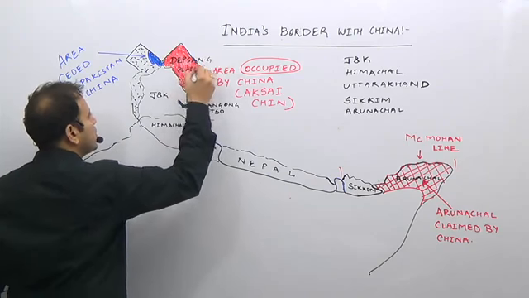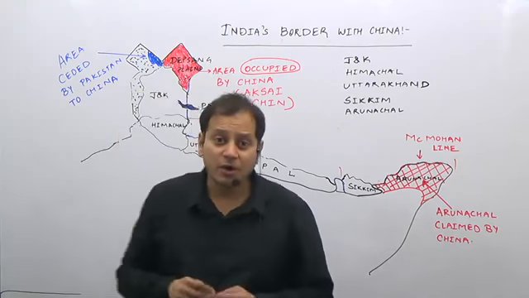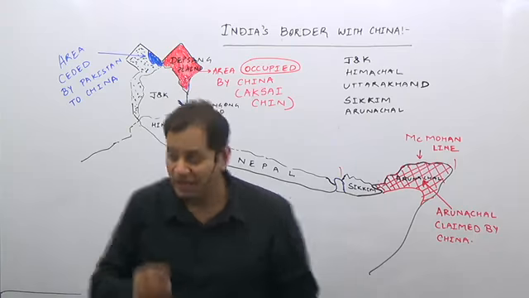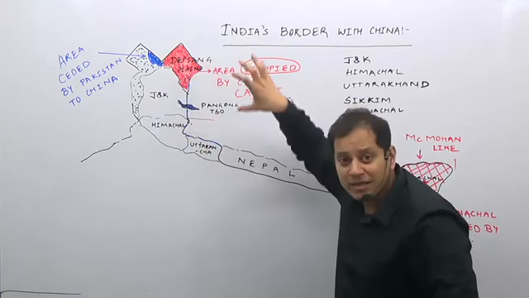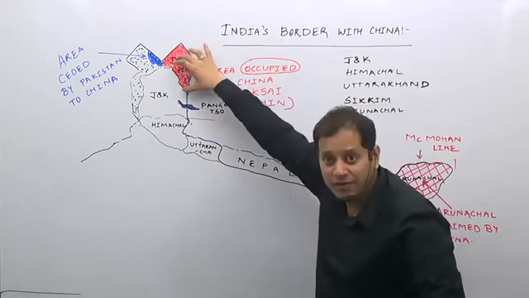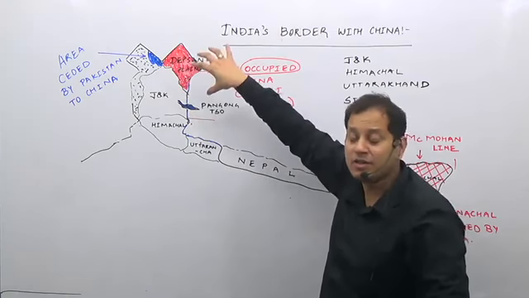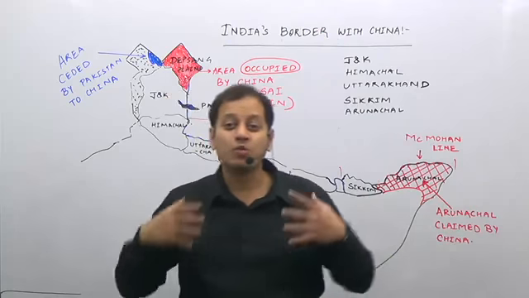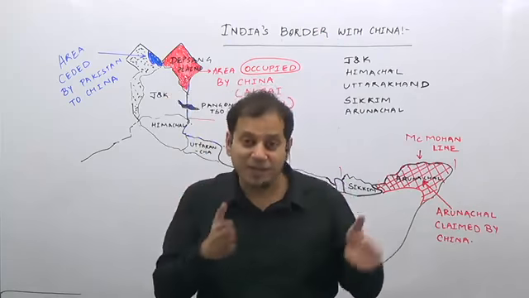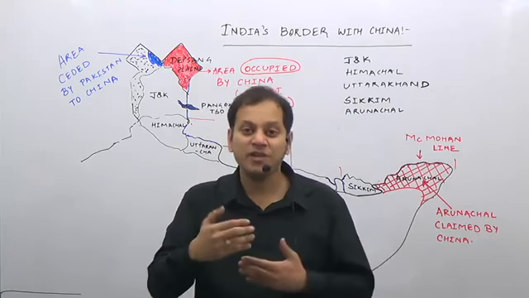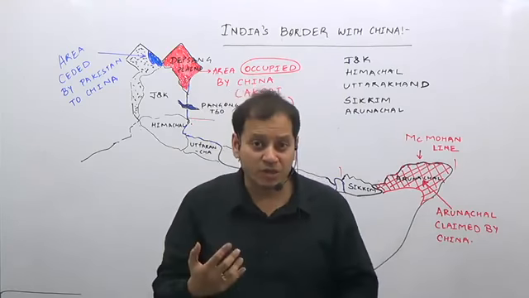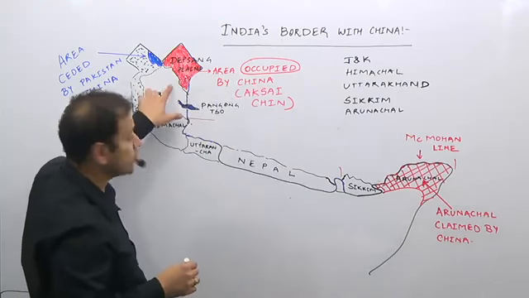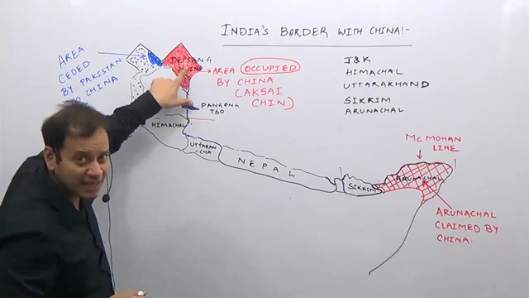Depsang Plains region. This is an area which is illegally occupied by China. India says that this is a part of India, China says this is a part of China. Now after the Indo-China confidence building measures, we are respecting each other's claims, and there is a boundary dispute which is to be resolved. This is where the position of India is, this is where the position of China is.